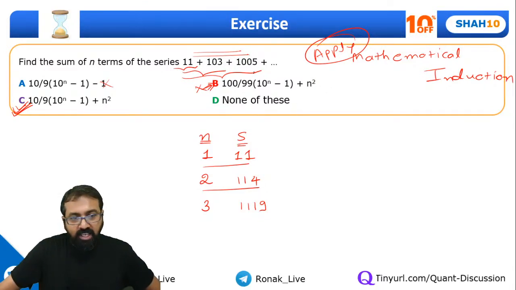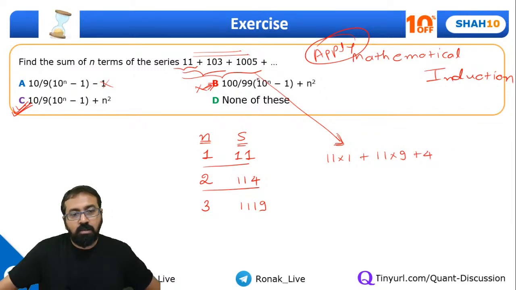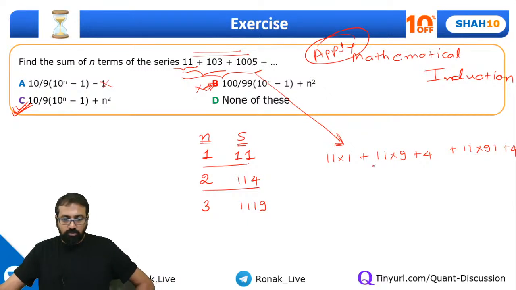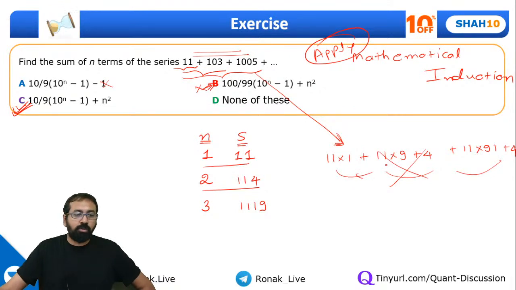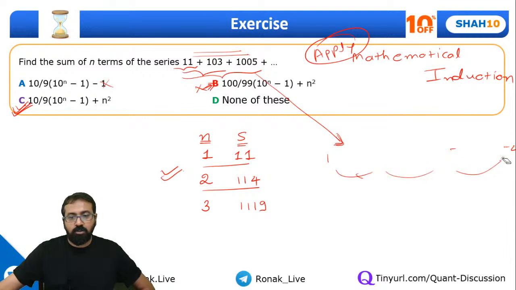So if I just want to write it, it's something like this. It's 11 into 1 plus 103. It's 11 into 9 plus 4. Then this one, 1001, it's 11 into 91 plus 4, and so on and so forth. So then you would have found something over here. This will become too complicated. Don't do it. This is the best method. Okay, let's erase this part. It's of no use.